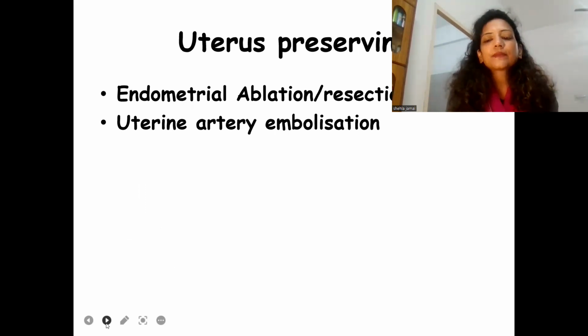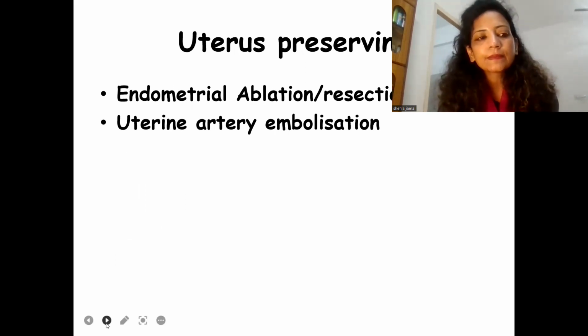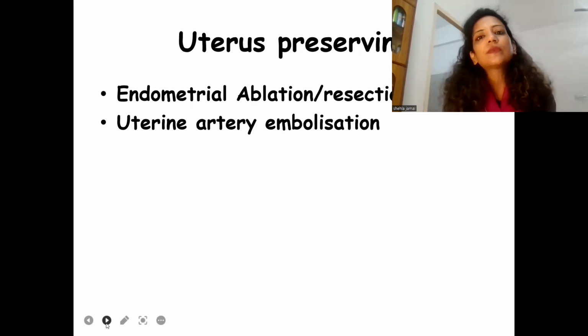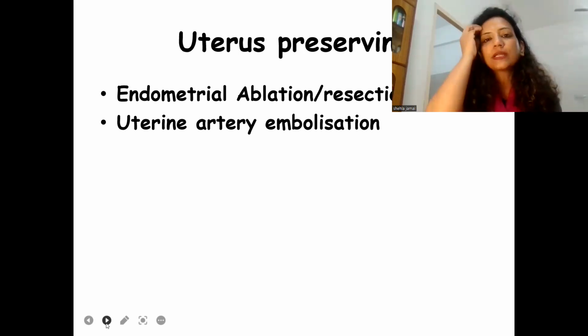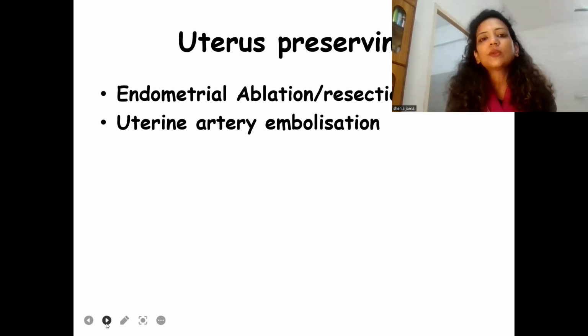Other treatment options that warrant some consideration are endometrial ablation and resection. Although the success rates are not high, and pain is basically not resolving much after ablation and resection, because the core pathology, that is endometrial glands sitting inside the myometrium, is still there. We are just taking out the endometrium, so maybe we are treating the heavy menstrual bleeding but not dysmenorrhea.